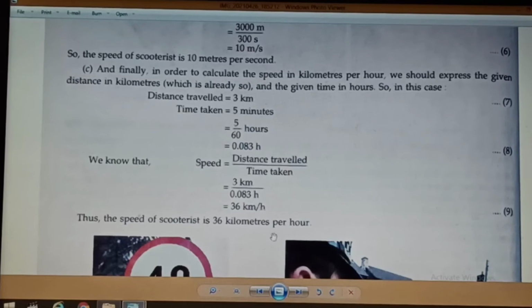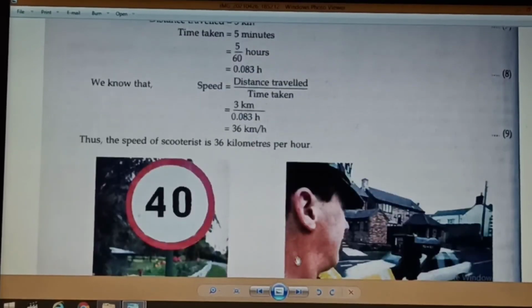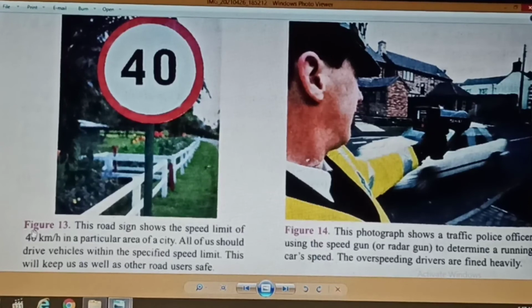So dear students, we have solved all the 3 parts of this problem. Now we will move further. Now there is figure 13. You can watch this figure. So what does this figure show? It says that this road sign shows the speed limit of 40 kilometers per hour in a particular area of a city.